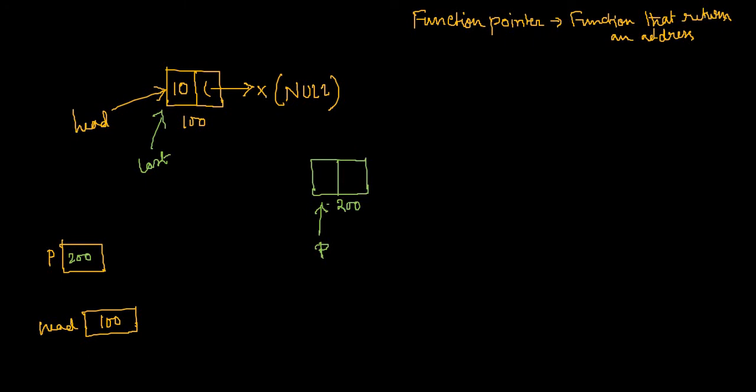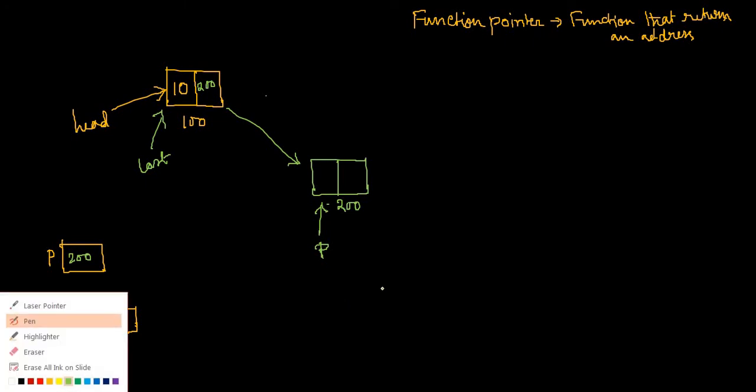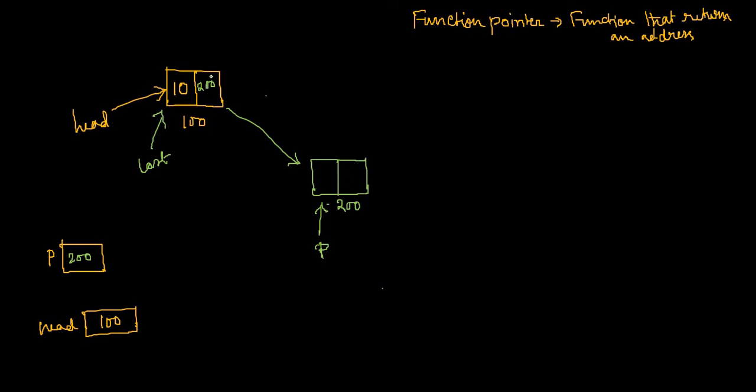That means one thing I can see from this diagram: the content of the next part of the first node should be 200. Since it is a pointer, if it is 200, it can point to this node, as simple as that. Now the question is how I will know that it will have this 200. I don't know the exact address of a node, but I know where the exact address is present, that is in p, right?